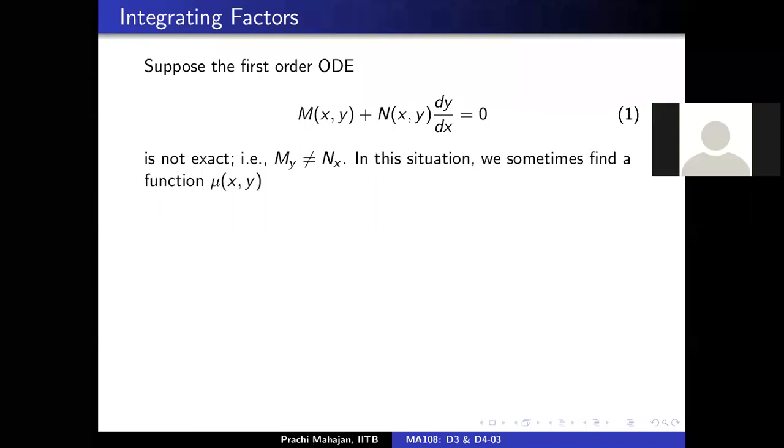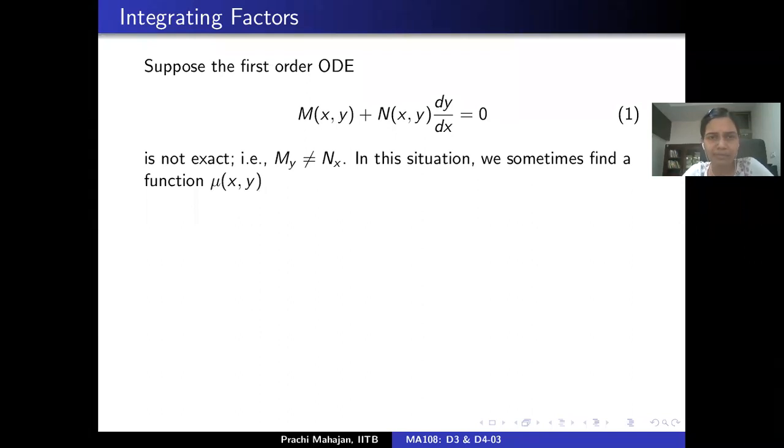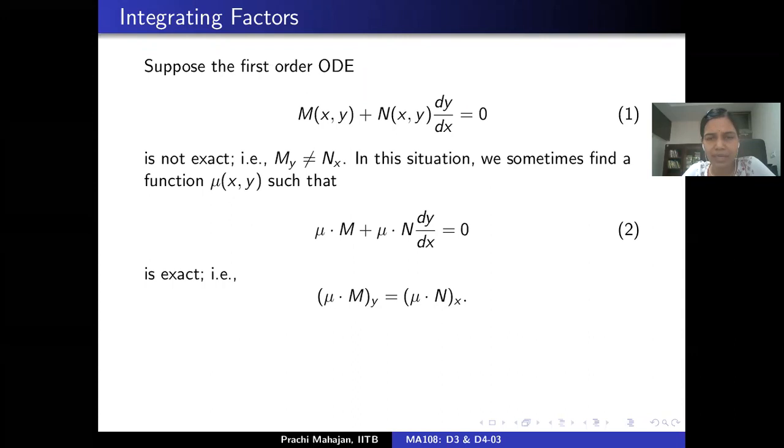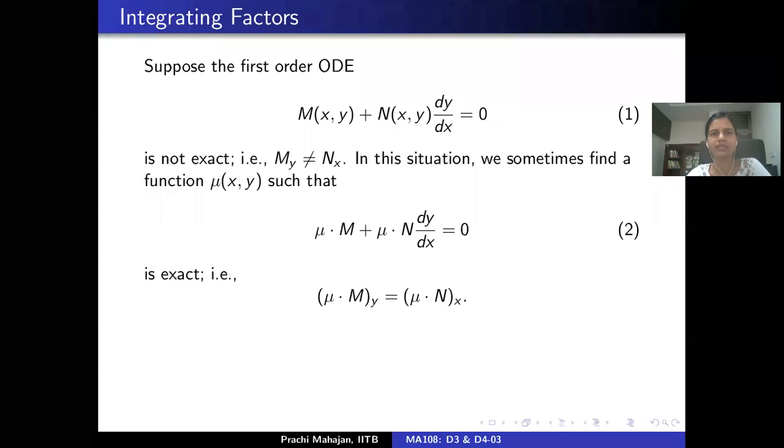Okay. So sometimes what happens is one is able to find a function mu of both the variables x and y such that equation 1 may not be exact, but if I multiply equation 1 by this function mu, then this new ordinary differential equation, labeled as 2 here, turns out to be exact. In particular, we are working under the assumption that the domain of definition of M and N is very nice, so that we can go back and forth between exact and closed forms.